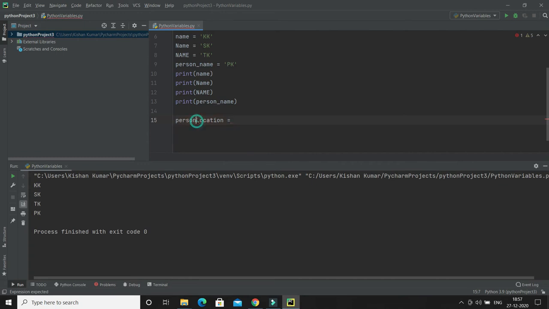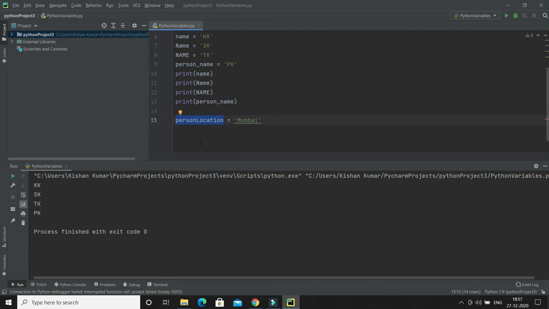So you have to start with a small letter, and whenever a new word starts, just capitalize it. And for location, let's say I'm going to specify Mumbai, right? So this is basically a more descriptive variable name. So we should follow a naming convention like camel case, which you can use apart from underscore.